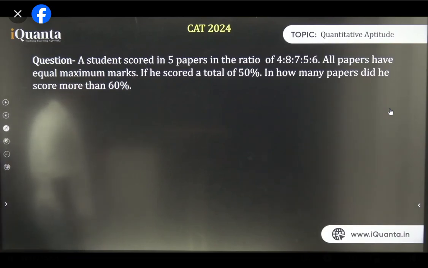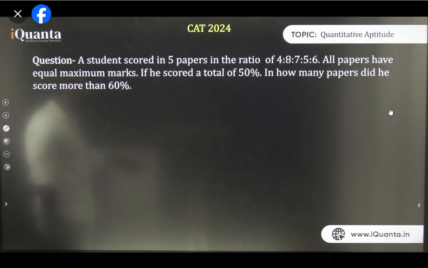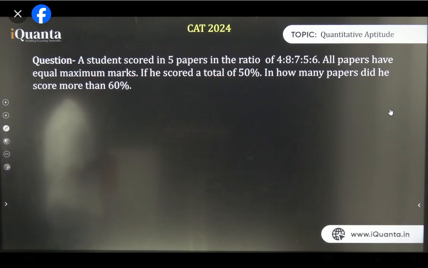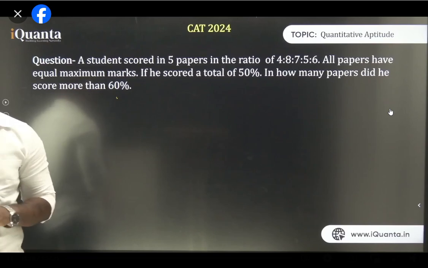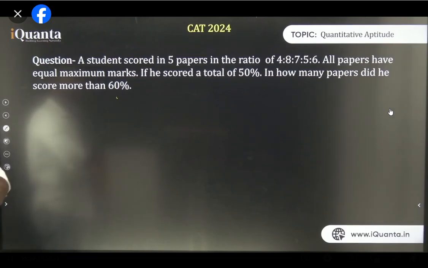This is the basic question which includes the concept of two things. Like one is average, one is ratio. You have already done ratio, so we are using now average with ratio. Please do the question, and we will start discussing this question once you solve. I'm giving you another 30-40 seconds, then we'll discuss this question. Please understand the question is scored more than 60%. 60% is here, it's not 50%. And technically the answer, I don't think so, it is 1, I guess.